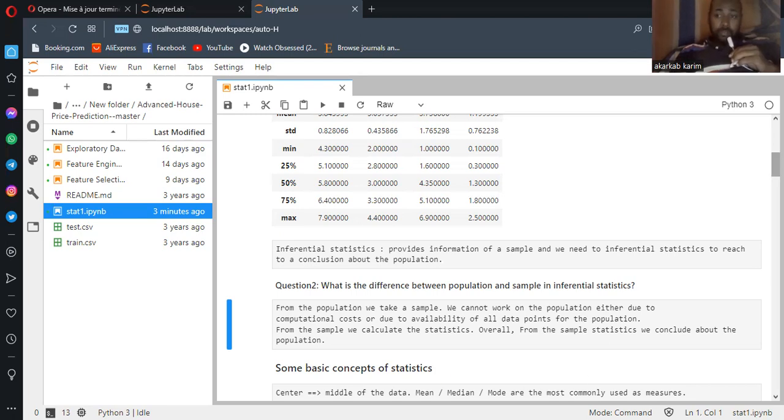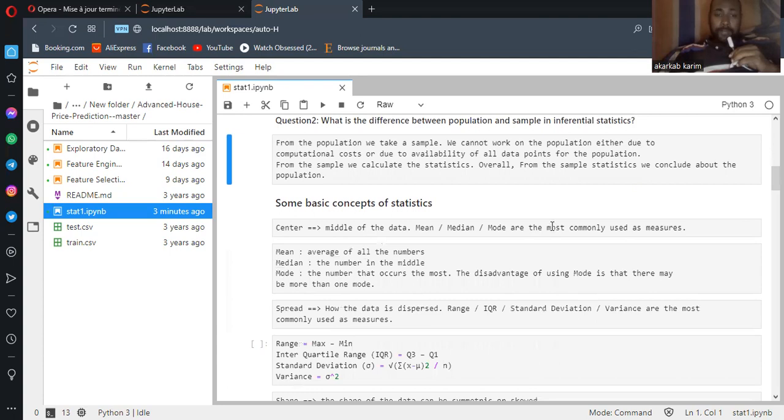It's very important, the fundamentals of statistics. The first one is center. Center means the middle of data. So when we're talking about center in statistics, that means the middle of data. We have data and we have the center of this data. Mean, median, and mode are the most commonly used as measures. We can call it 3M. It's most useful as a measure.